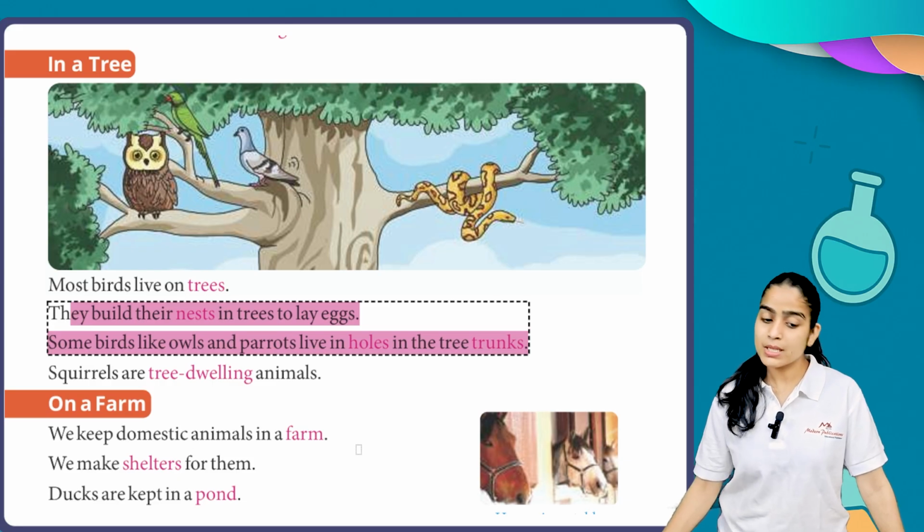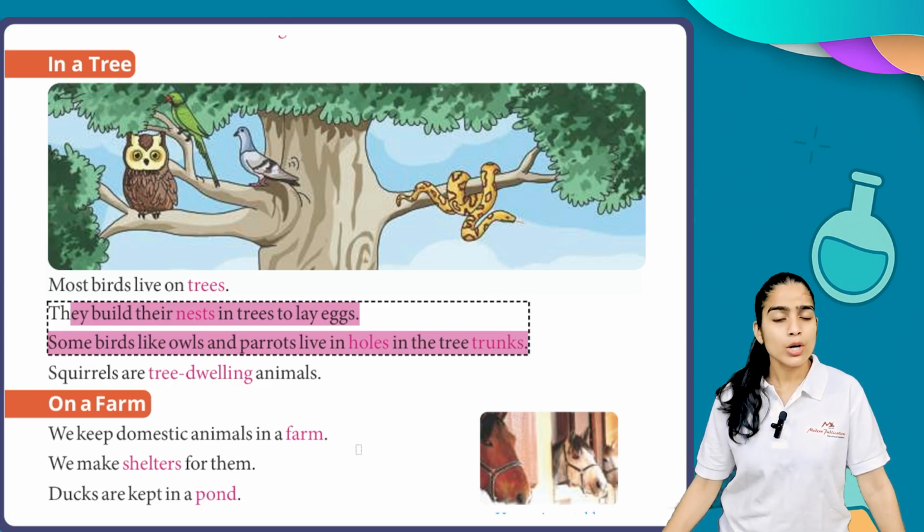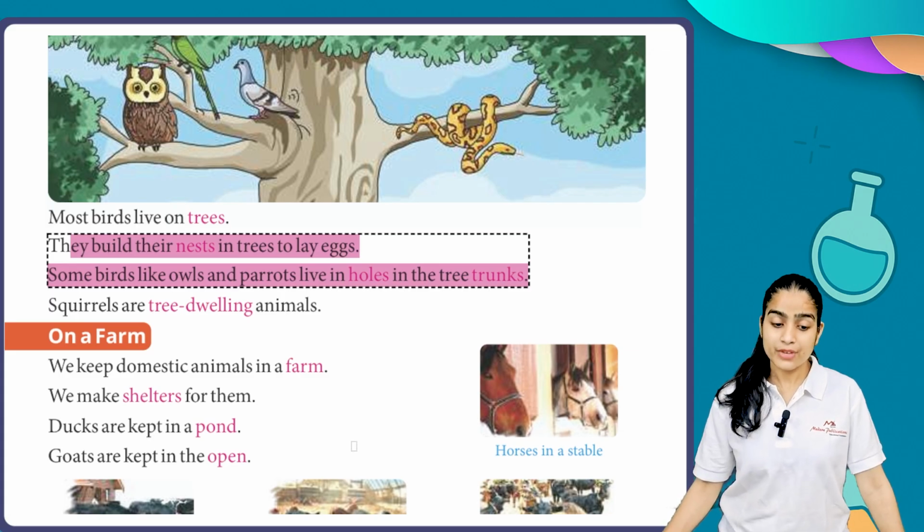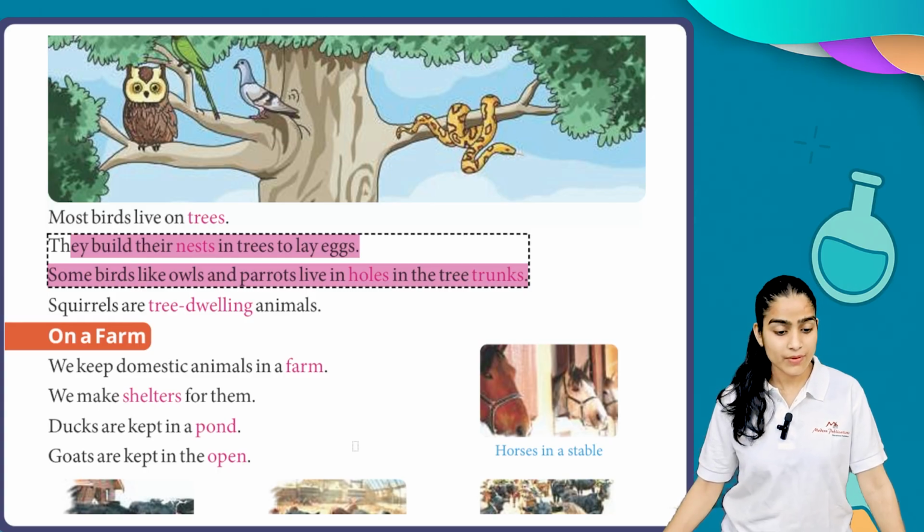We keep domestic animals on the farm. What are domestic animals, students? Those animals which are useful for us, for example, cows and horses. We make shelters for them. So we make shelters for the domestic animals on our farm.